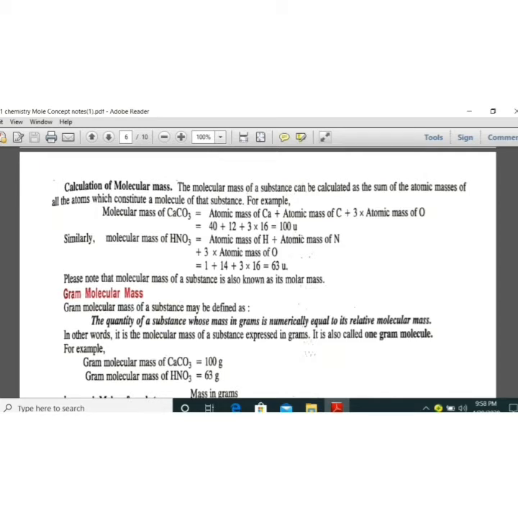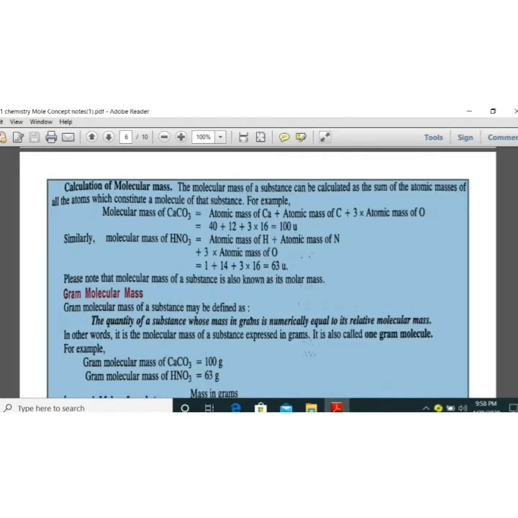Now next is gram molecular mass. It is similar to gram atomic mass. Here it is numerically equal to the molecular mass, but the unit is gram. Suppose the molecular mass of calcium carbonate is 100. So the gram molecular mass of calcium carbonate will be exactly 100 gram. And similarly, the gram molecular mass of nitric acid will be 63 gram.